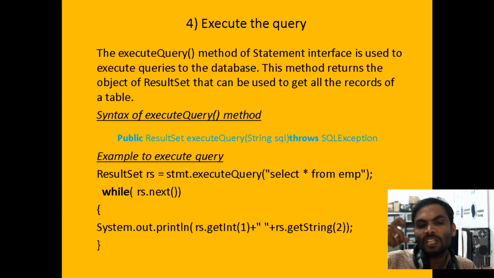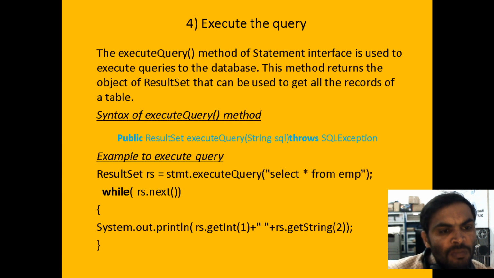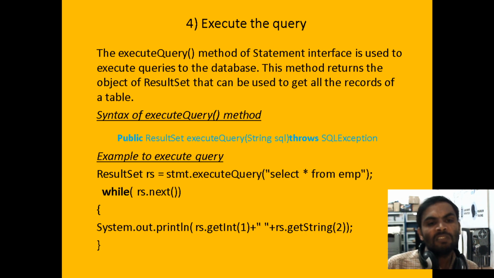These two methods are available in the Statement interface and are used to execute queries against the database. The executeQuery method returns a ResultSet object.